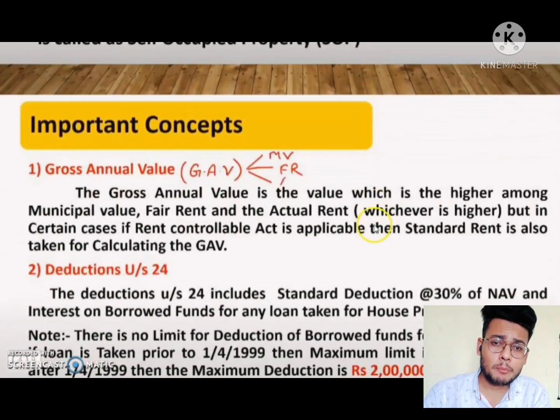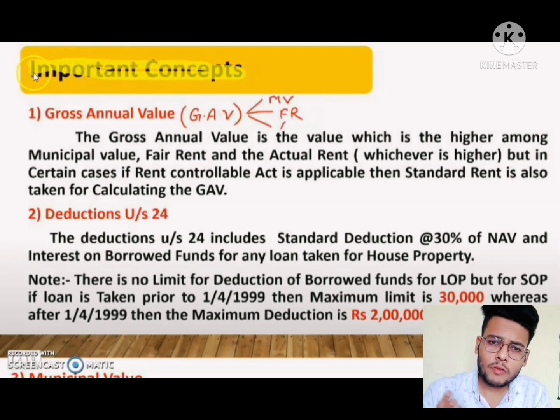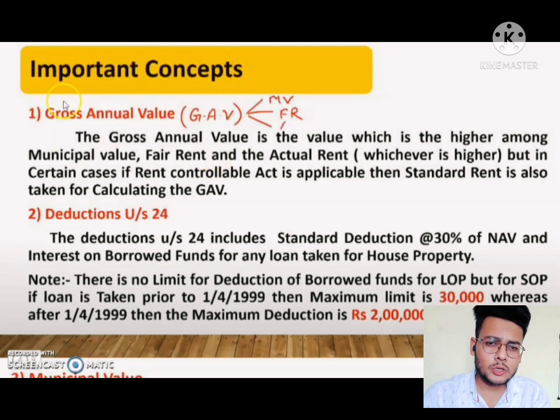so in this chapter there are many important concepts which we are going to discuss here. Suppose in the income tax, what will be the important concept? To find the solution to the problem, what we are going to do here is first find the gross annual value.